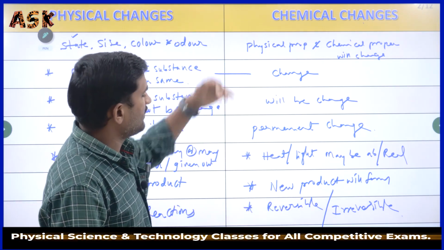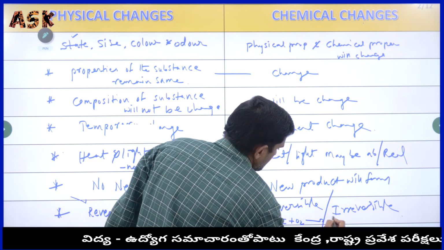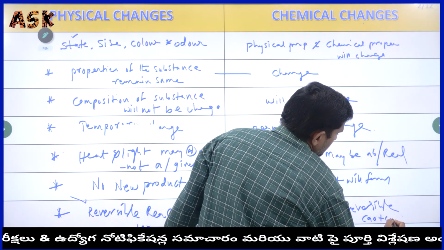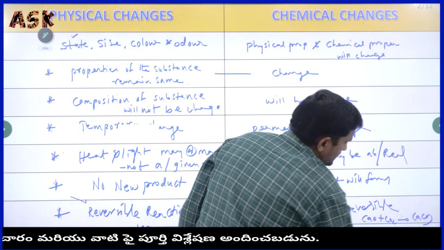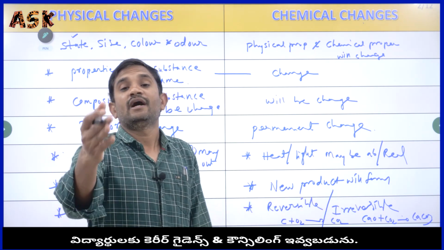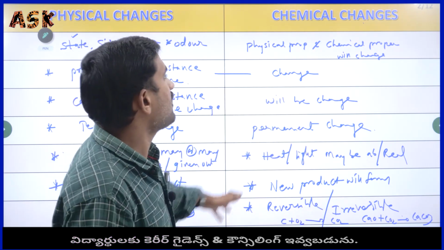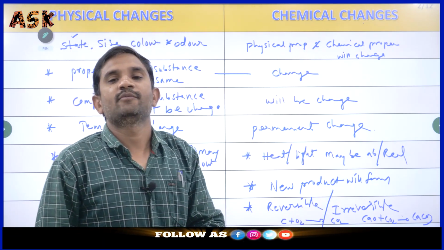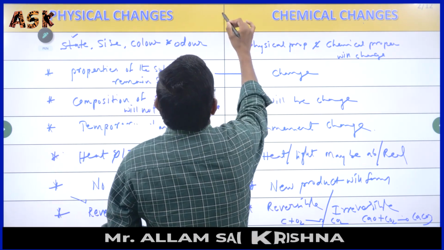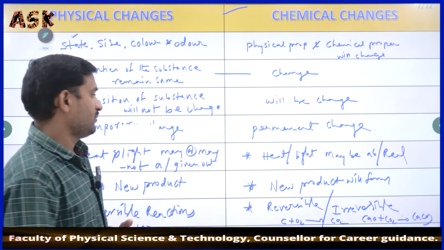Examples for the chemical changes, as I told you: carbon with oxygen forms carbon dioxide. Here calcium oxide with carbon dioxide forms calcium carbonate. Yes, these are the chemical changes. Otherwise, milk turns into curd, or a boiled egg. These all are examples for the chemical changes. We have to try to keep in mind the most important points, which are the differences between the physical changes and chemical changes.